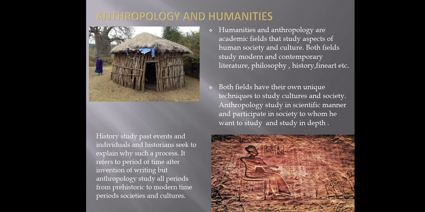In other aspects, anthropology is close to humanities disciplines such as literature, history, fine arts. However, anthropology differs from these disciplines in studying these aspects in a scientific manner.